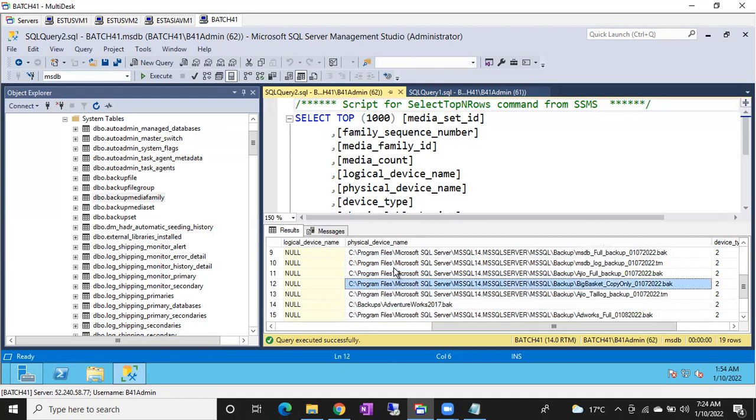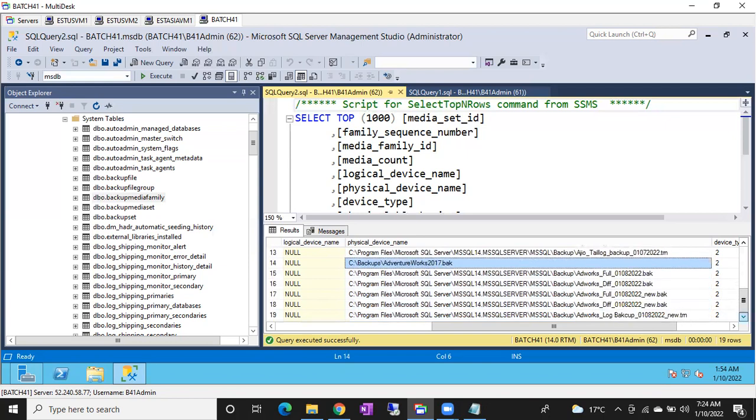These are all default locations, but this is a different location. It will track each and everything. So in that way, you can find to which location the backups have been taken. So this is the one table we can use regularly to monitor and troubleshoot the issues, guys.